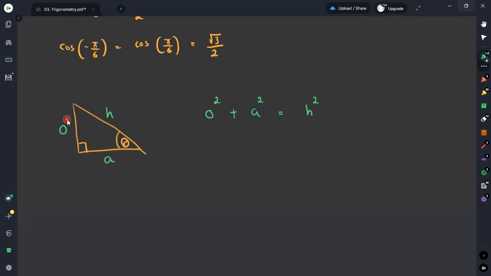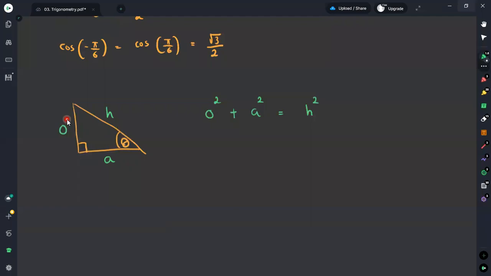Therefore, if you draw a square on the hypotenuse, the area of the square on the hypotenuse will be equal to the sum of the areas of the squares made on the opposite side and the adjacent side.